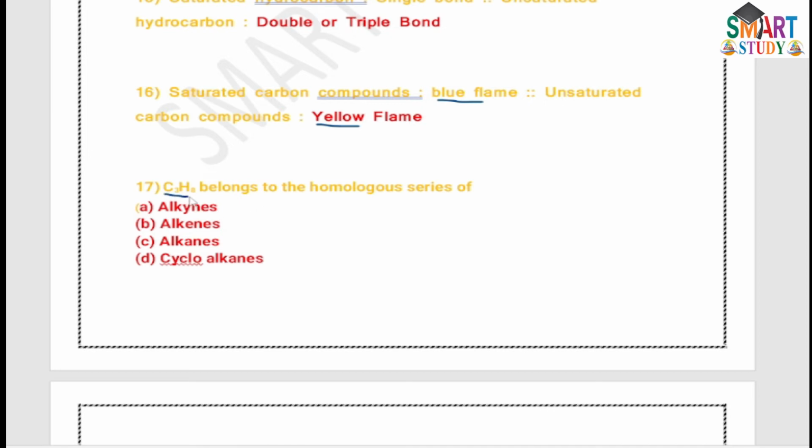Then 17th, C3H8 belongs to the homologous series of C3H8. It means 3 carbon atoms and 8 hydrogen atoms, which fits CnH2n+2. It means alkanes. Option C is correct.